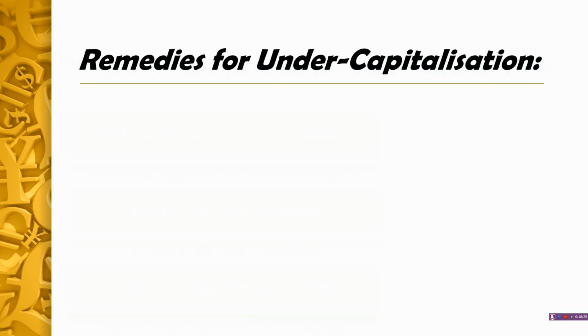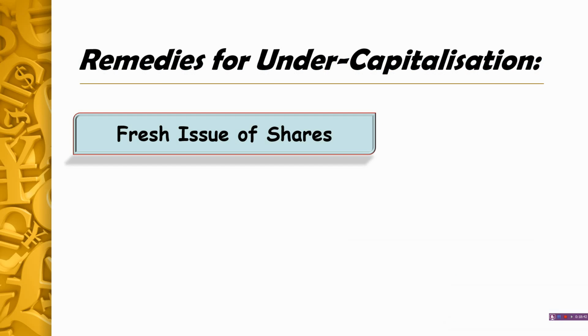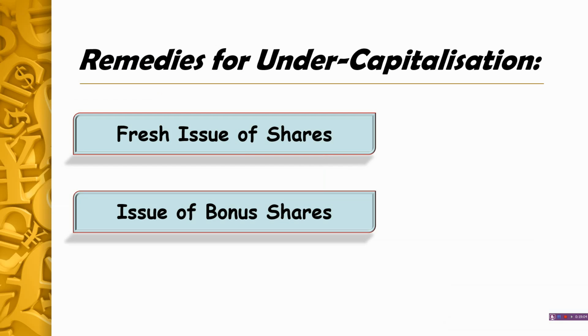Now we will see the remedies for undercapitalization. In that, your first comes fresh issue of shares. See, if undercapitalization is due to inadequacy of capital, then it can be corrected by the issue of fresh shares. The company may also redeem its long-term debt by the issue of fresh share capital. So this is the first remedy for the undercapitalization situation. The next is issue of bonus shares. See, the company may issue bonus shares by capitalizing its accumulated earnings. This is the most commonly used and effective method of correcting undercapitalization situation.